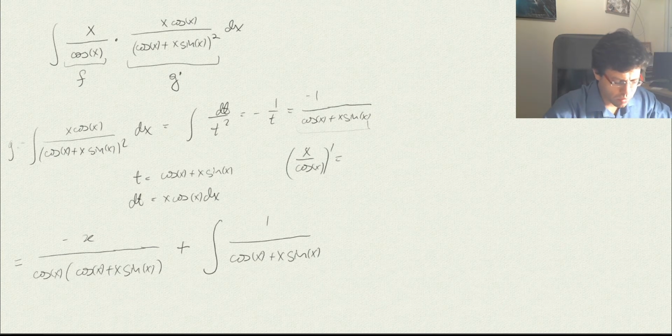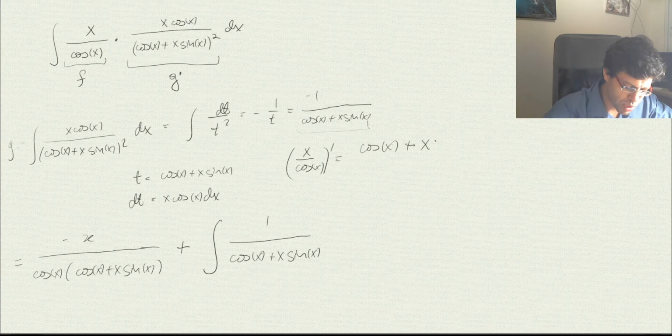The derivative of x is just 1, so it's the cosine of x, and here we use the quotient rule for the derivative of the quotient. So the derivative of x is 1, and then we have the cosine of x, and here minus, because we have this minus sign here, and here we have x, and the derivative of cosine is minus sine, so actually plus sine of x, and all of it divided by cosine squared of x.